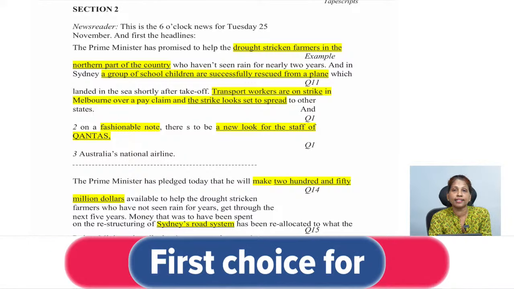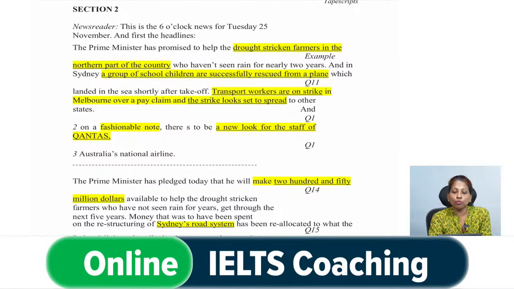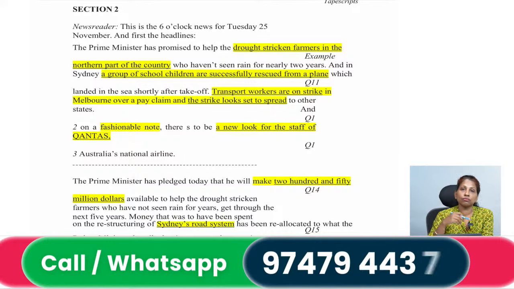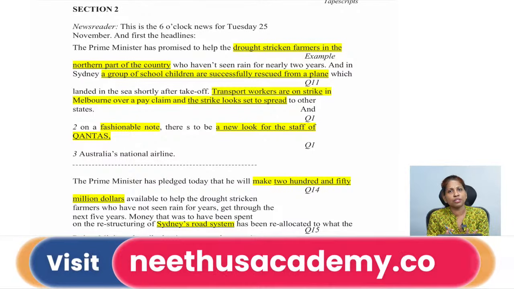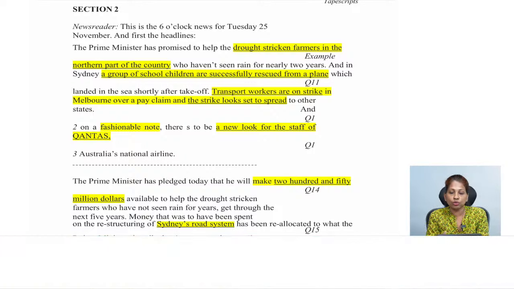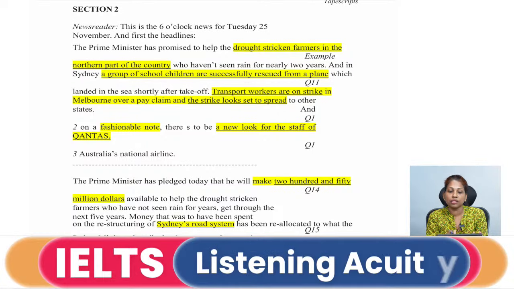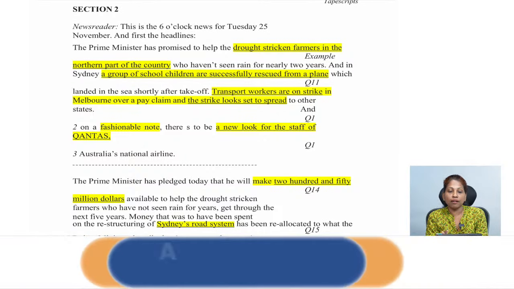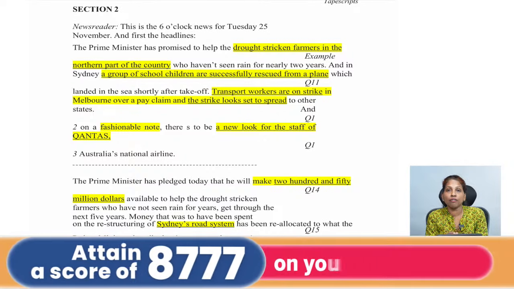Now when you read this particular section, the sentence, and when you listen to it, when they are saying, and in Sydney, a group of school children were successfully rescued from the plane, the word rescue helps you to understand that some mishap happened. Something must have happened. Since it's a plane, maybe it has landed somewhere and the people had to be rescued. So there is some mishap which has happened. That means a group of school children were successfully rescued from a plane which landed in the sea shortly after takeoff.